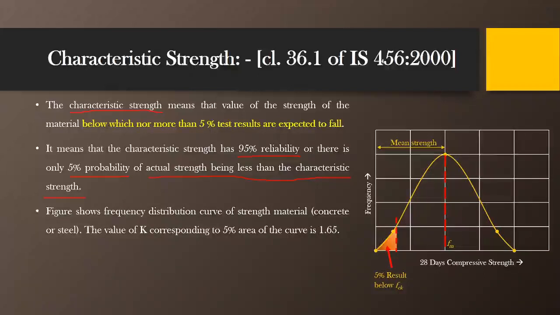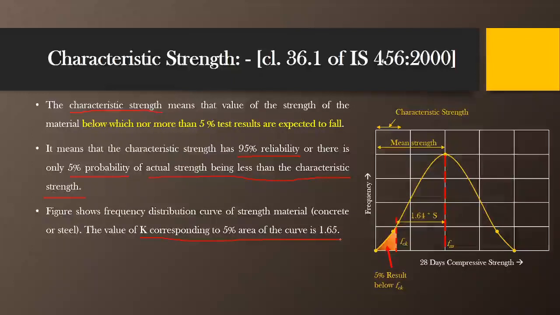So from this graph, the characteristic strength of this concrete, Fck, will be calculated as mean strength minus 1.64 times S, where 1.64 is the value of K, the coefficient for the normal distribution of this data, and S is the standard deviation for this normal distribution.